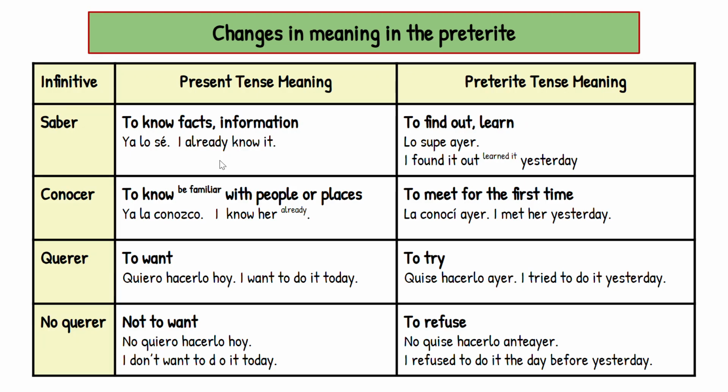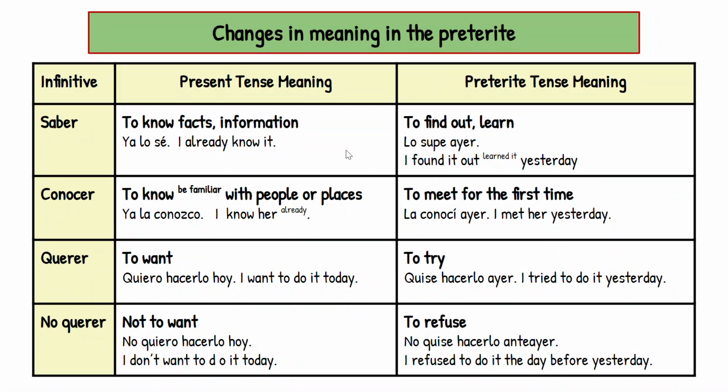Those two came up in Unit 8, right? Now, when you use them in the present tense or the preterite tense, the meaning changes a little. If the meaning of the verb is the way you've always known it, it is in the present tense. If the meaning changes, it's a preterite tense.